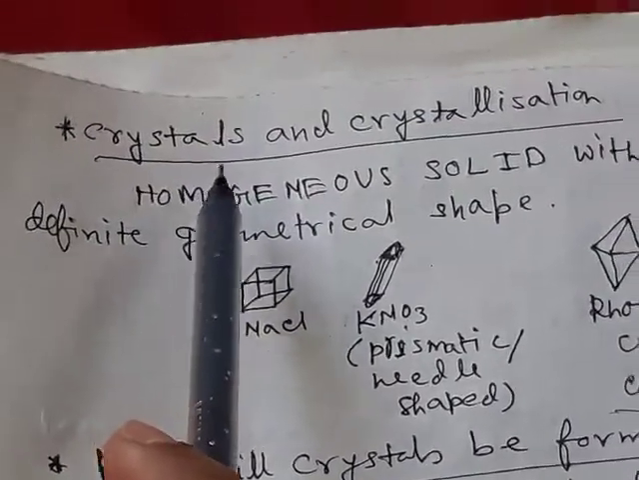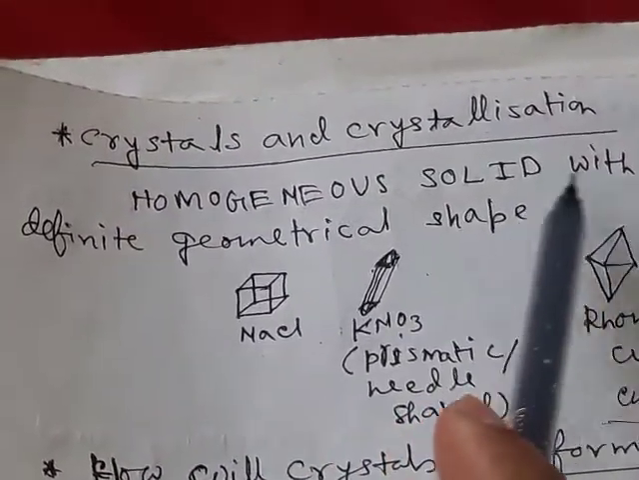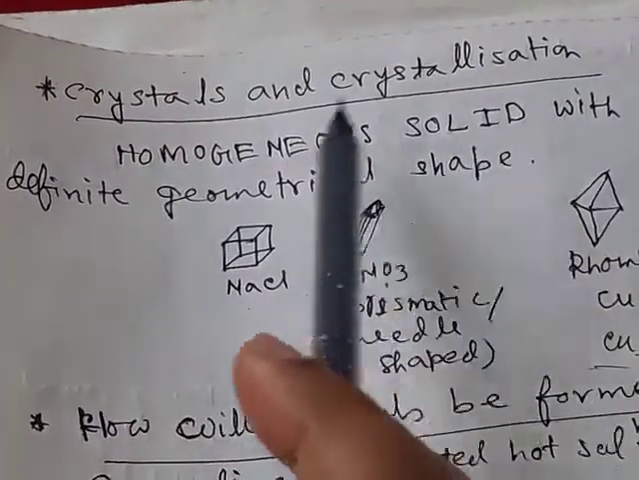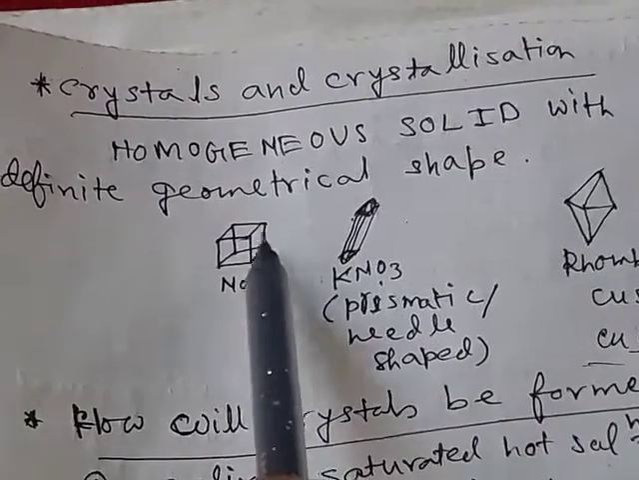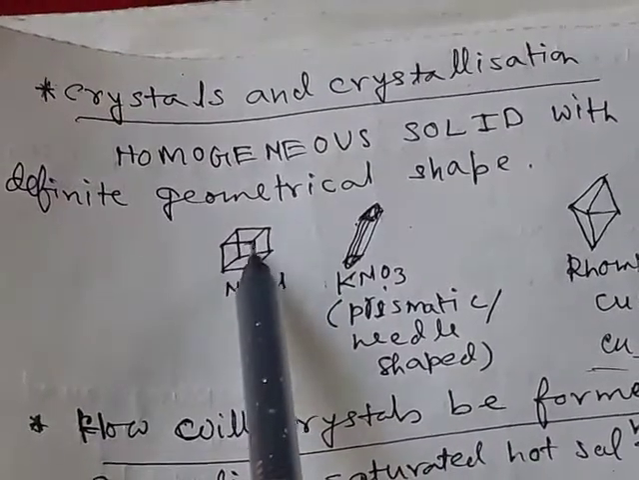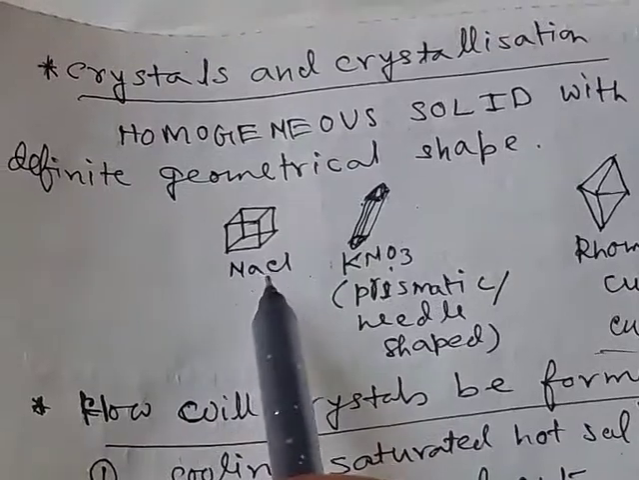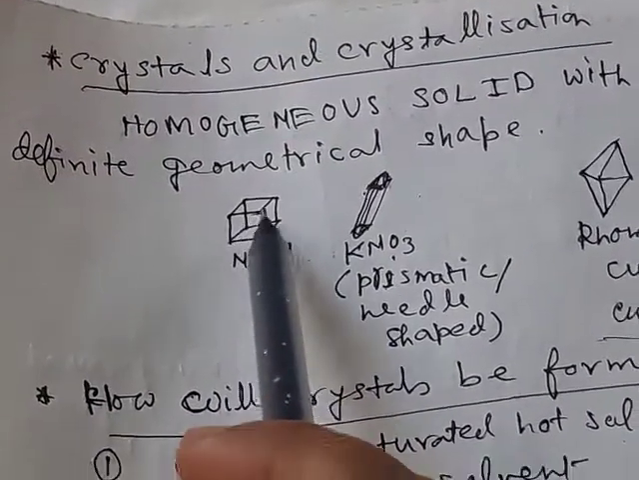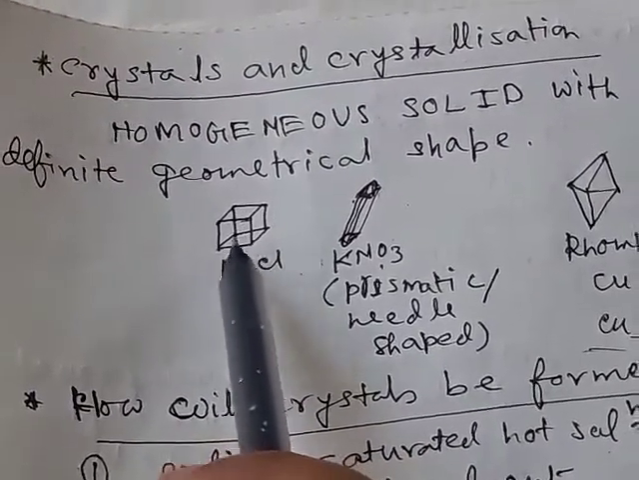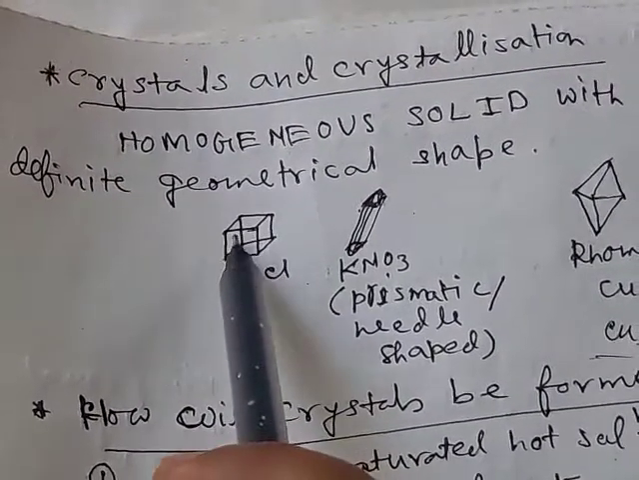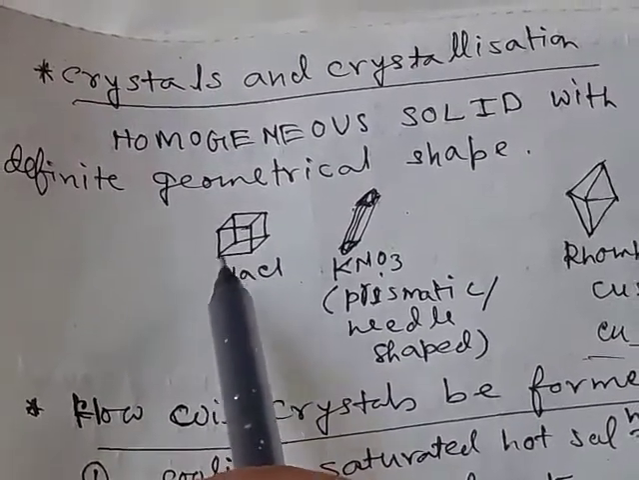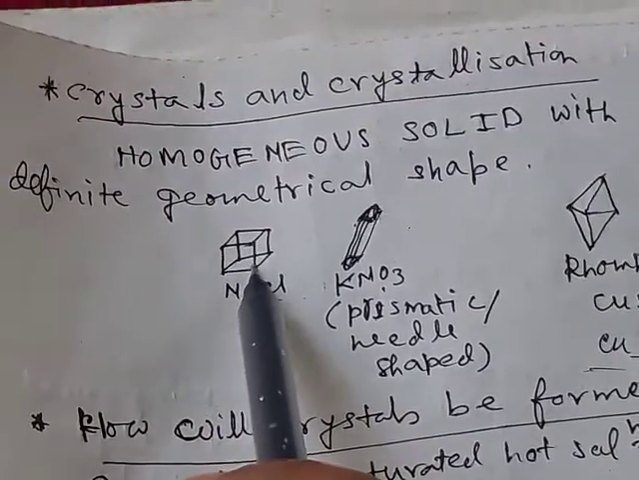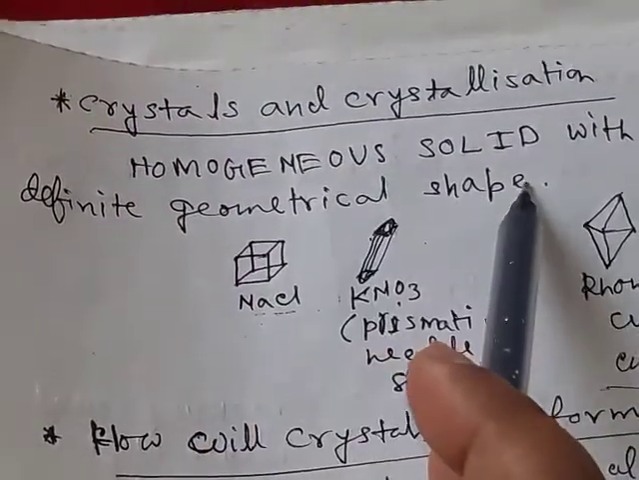So which are crystals? Crystals are homogeneous solids with definite geometrical shape. Homogeneous solid means that at each and every part of the crystal there will be similar composition. Say this is a crystal of NaCl. At each and every point the composition will be the same, that means the ratio of sodium and chlorine will be the same everywhere.